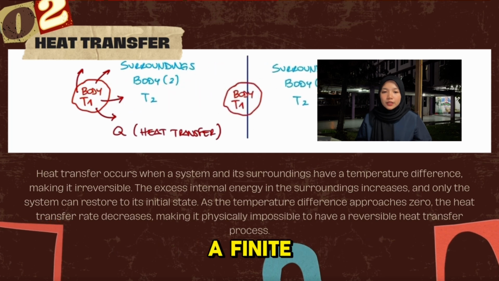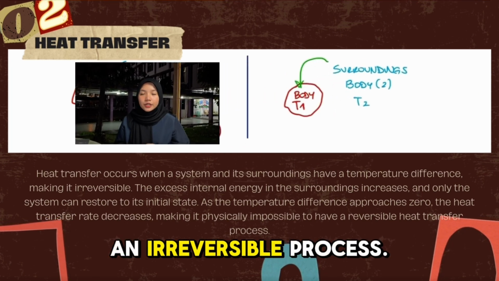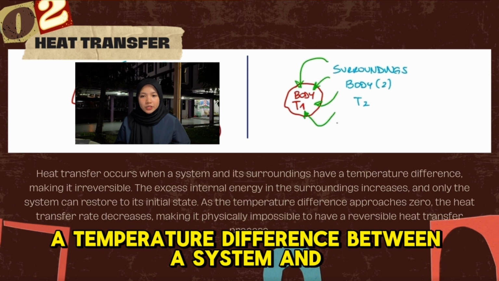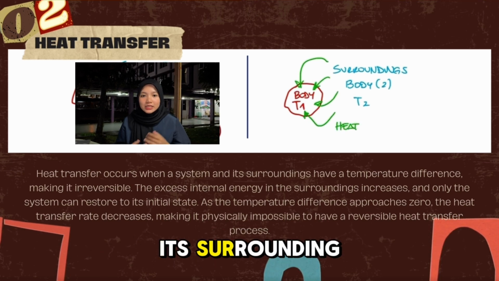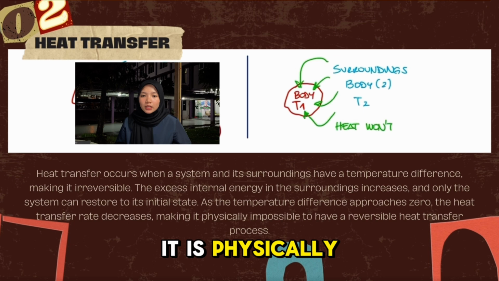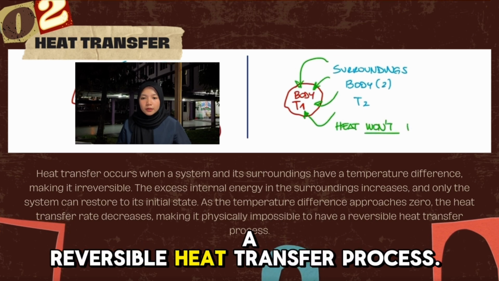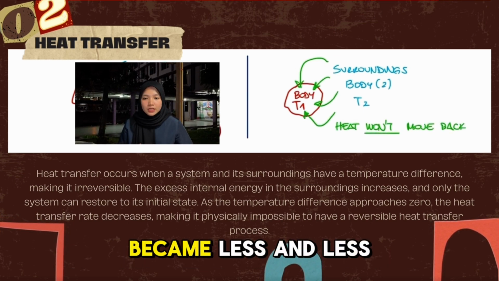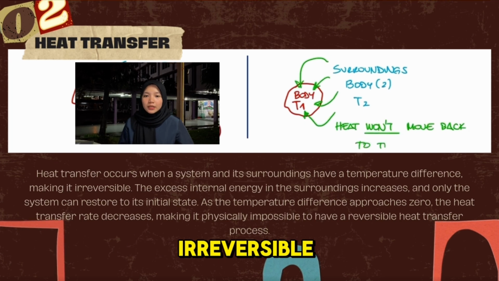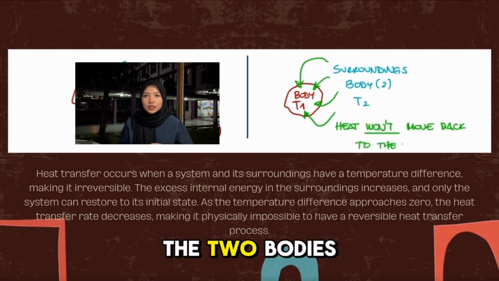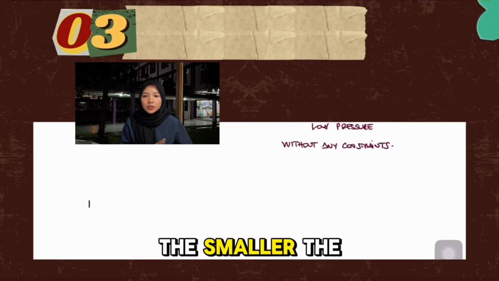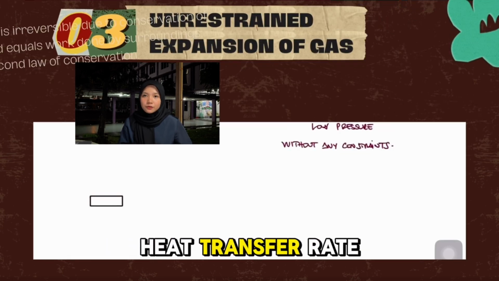Heat transfer through a finite temperature difference is an irreversible process. Heat transfer can occur only when there is a temperature difference between a system and its surroundings. Therefore, it is physically impossible to have a reversible process, because the heat transfer process becomes less and less irreversible as the temperature difference between the two bodies approaches zero. So the smaller the temperature difference between the two bodies, the smaller the heat transfer will be.